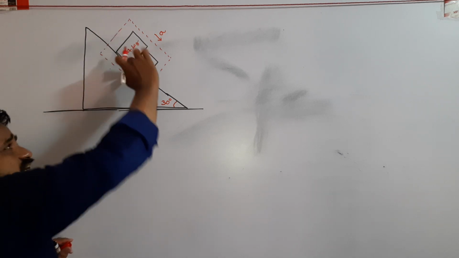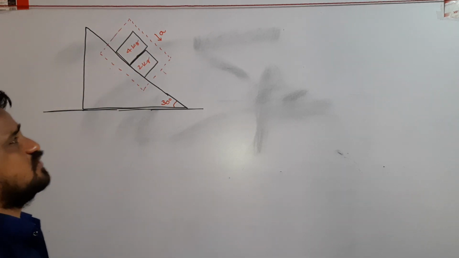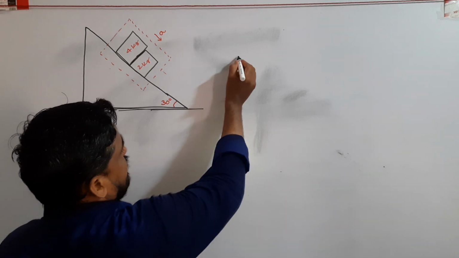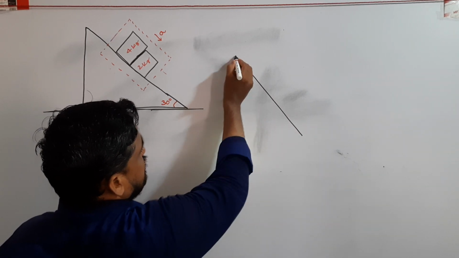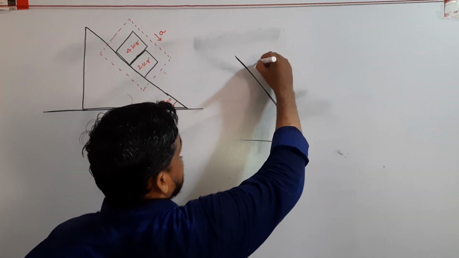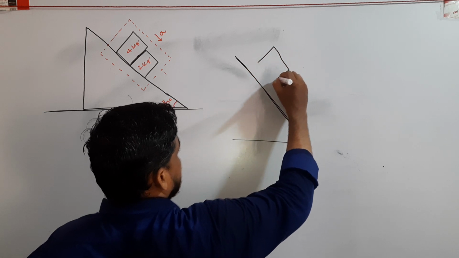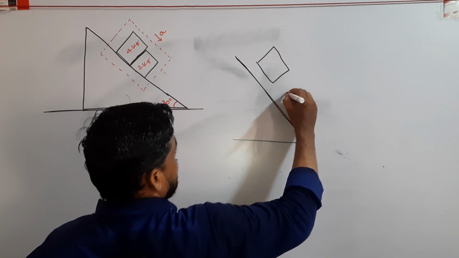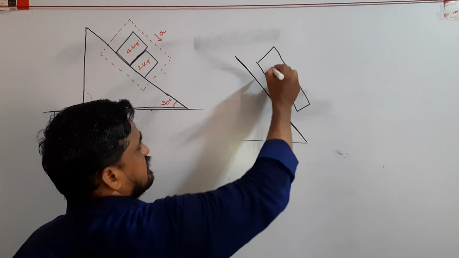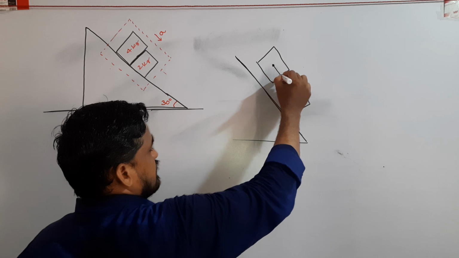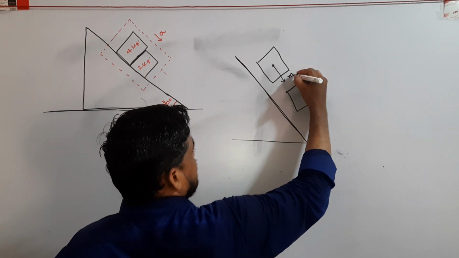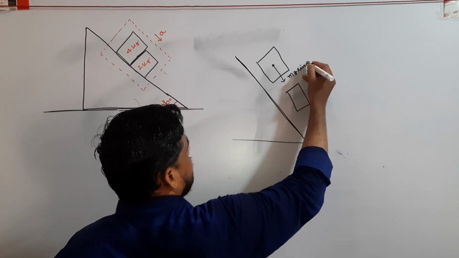How do you find the normal contact force between two bodies? For that, I draw a free body diagram. This is the inclined surface. These are the two bodies. On these, the gravitational force acting along the inclined plane is mg sin theta.